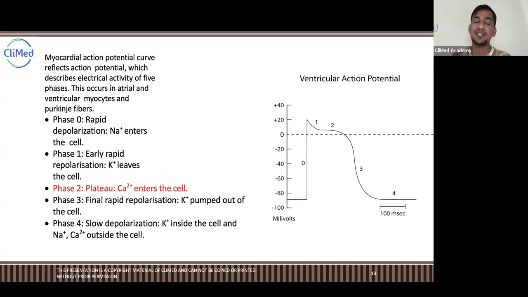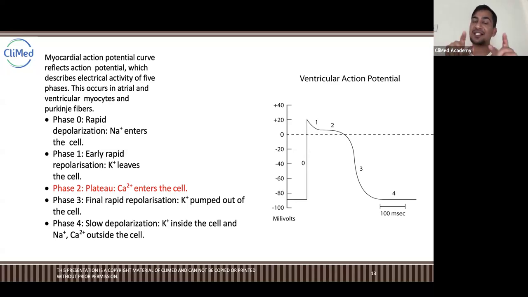Okay, then the third phase is final rapid repolarization. Suddenly all the potassium comes out, and the heart wall gets relaxed. Because of that, blood starts coming to the heart again to fill all the chambers, right? To the right ventricle, left ventricle. So it gets filled again in phase 3. And phase 4 is again slow depolarization. So again it is making the base for the next beat.